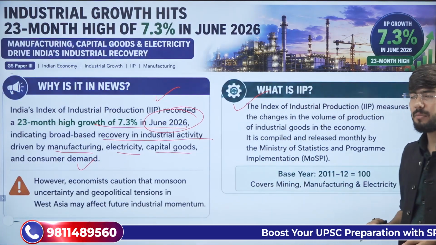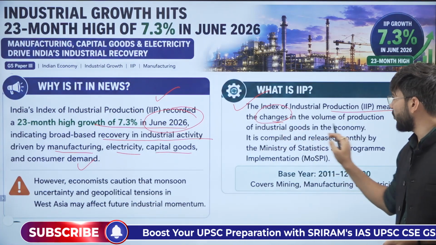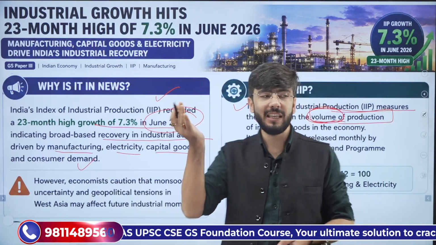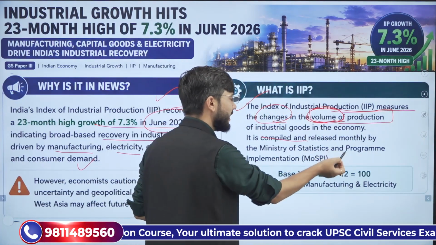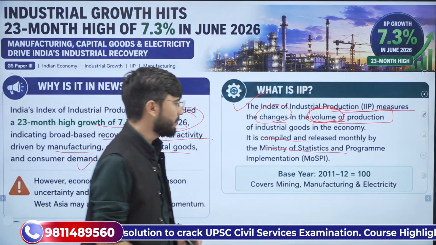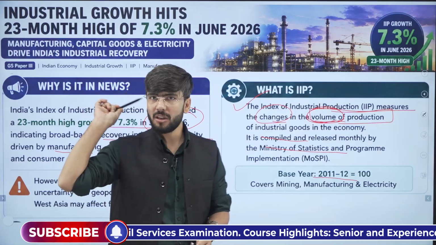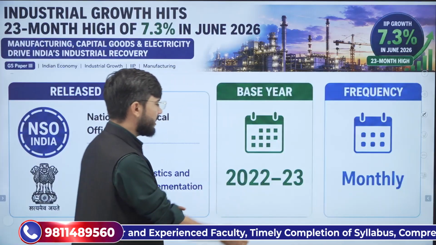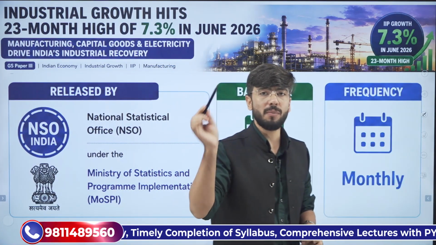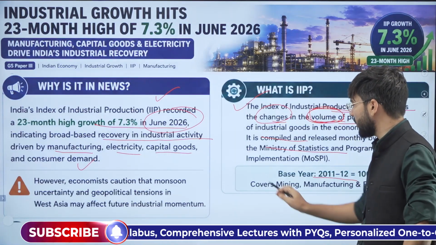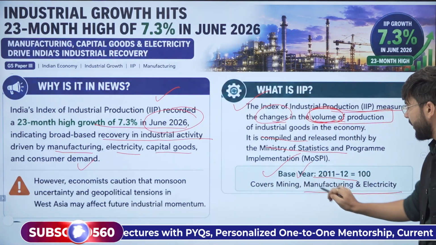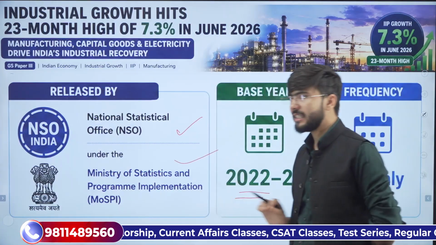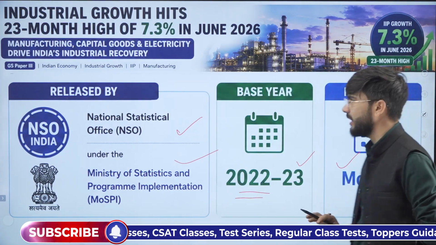Now, what is the index of industrial production? It basically measures the changes in the volume of production. Remember the term volume of production, that is, how much production has increased month on month. It is compiled and released by the Ministry of Statistics and Programme Implementation, NSO. The base year for the index of industrial production was 2011-12, which has been changed to 2022-23, similar to what has been adopted in the index of core industries. Remember one more thing, that this covers mining, manufacturing and electricity. Understood? It is released by NSO, Ministry of Statistics and Programme Implementation, with a base year, and it is released monthly.